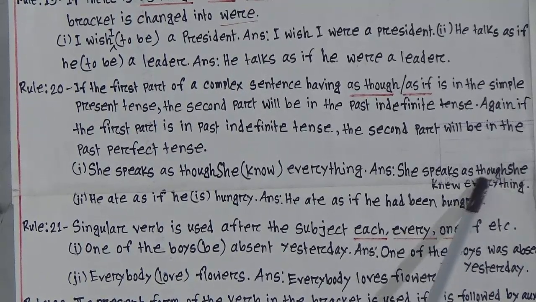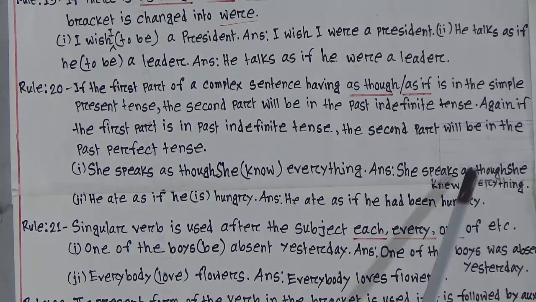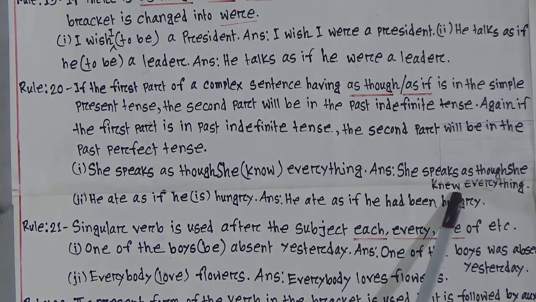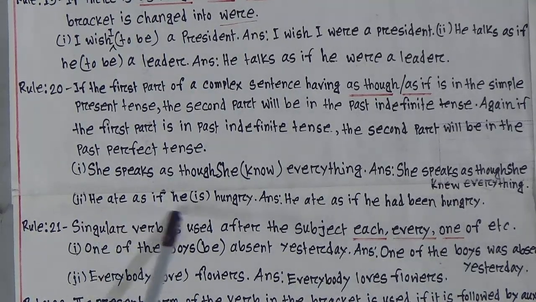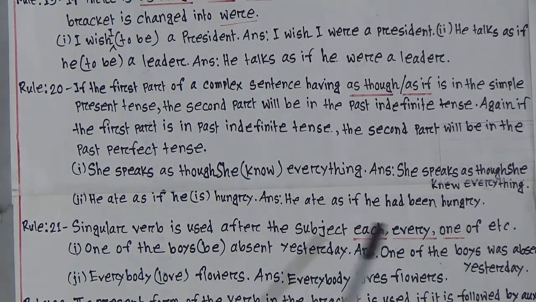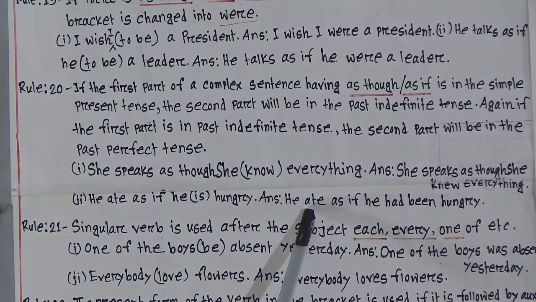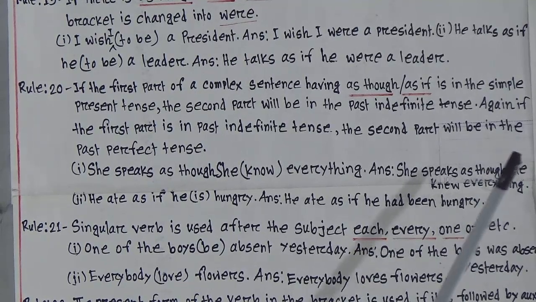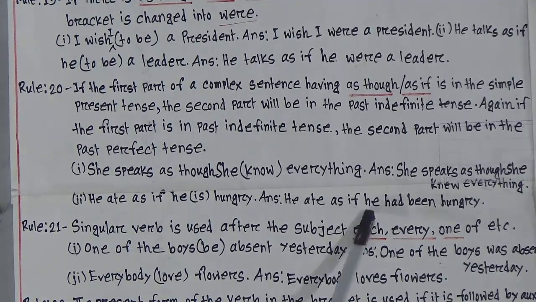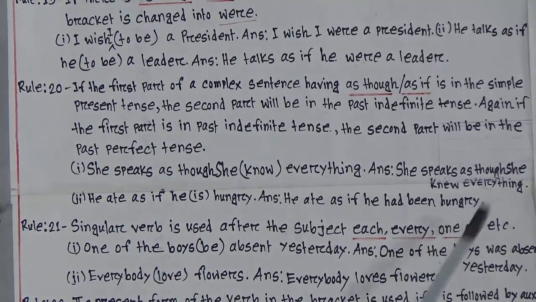So, look, before as though it is written speaks, that means present indefinite. That means after as though it is written past indefinite. This is our rule. Another example, he ate as if he is hungry. Look at the correct sentence. He ate as if he had been hungry. So, look, before as if it is written past tense. So, after as if we will write here past perfect. As it is mentioned in our rule, it is past perfect tense. So, the correct answer is he ate as if he had been hungry.